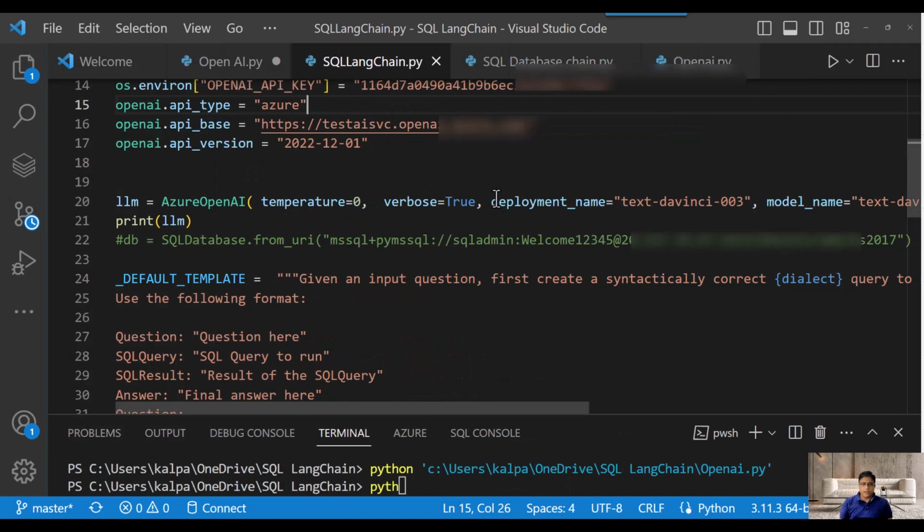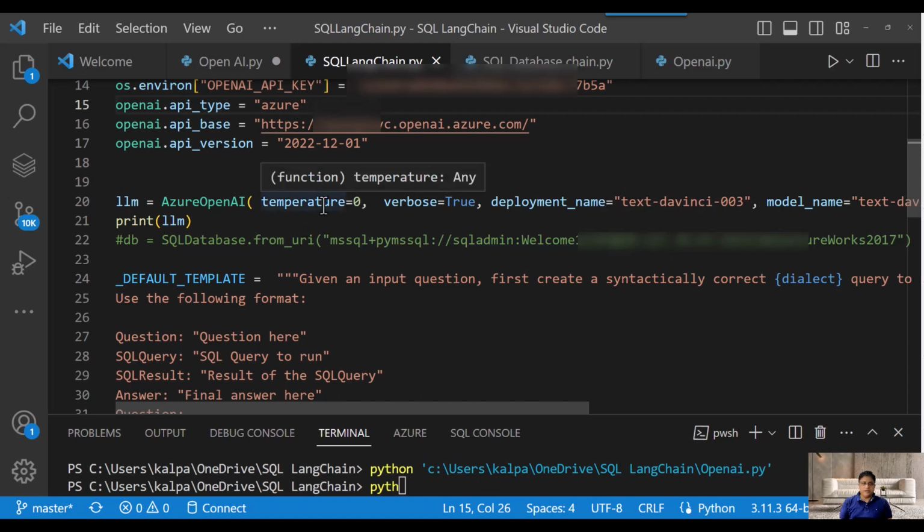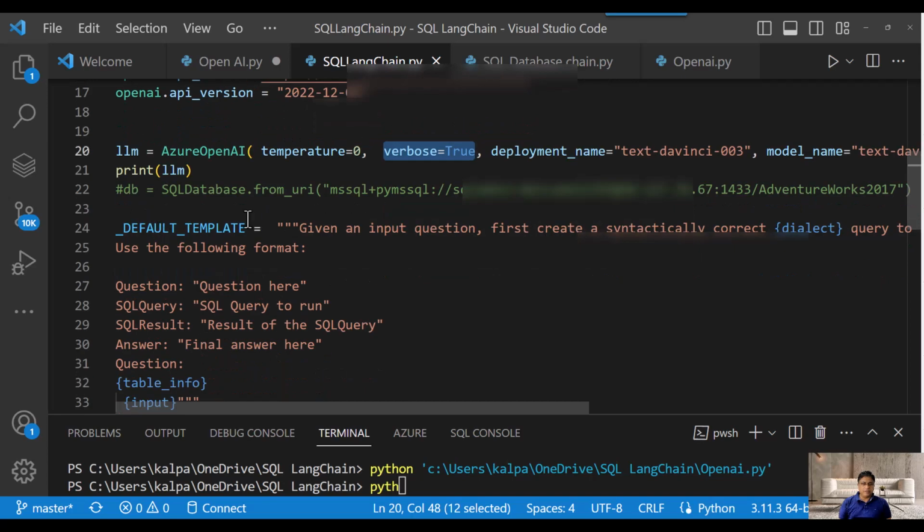It specifies which deployment name is used, here text-davinci. So for the code deployment we are going to use this model, and every time you call Azure OpenAI you need to specify some mandatory fields like temperature, and here we are using verbose equal to true so that we know what the issue is if there is a problem in our code. It will provide you more detailed information.